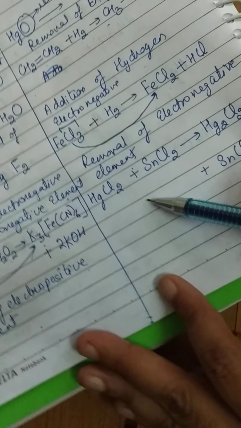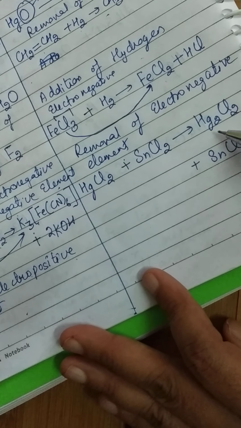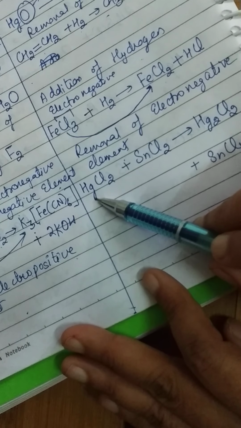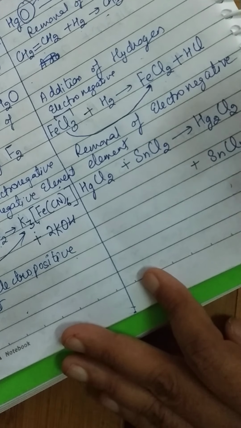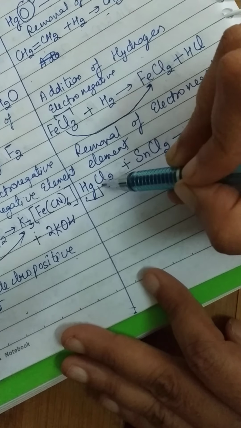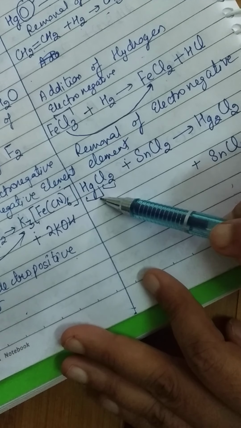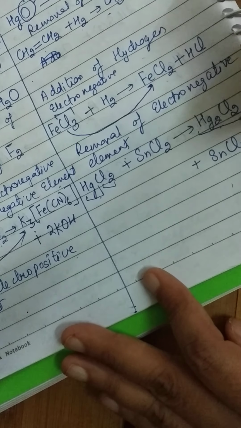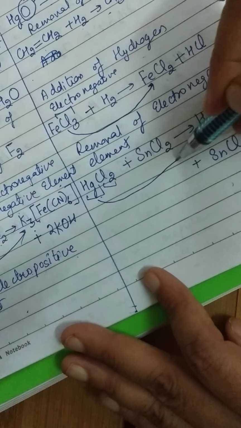Here HgCl2 changes to Hg2Cl2. Mercury is a metal, so it is electropositive, and chlorine is electronegative. Here it is 1 and here it is 2. We are taking only this case, not the second one.